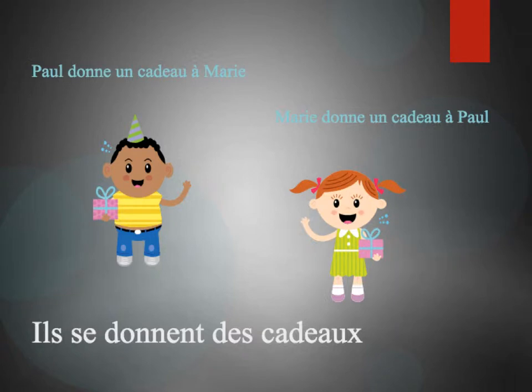Here we're using the verb donner. And now we don't give one another, we give something to one another. So in this instance, the reflexive is implying to one another. Paul donne un cadeau à Marie. Marie donne un cadeau à Paul. Ils se donnent des cadeaux. This would be translated into English then as they give one another presents, or they give presents to one another. There's no extra word for the to. The se in this case means not just one another, but to one another.